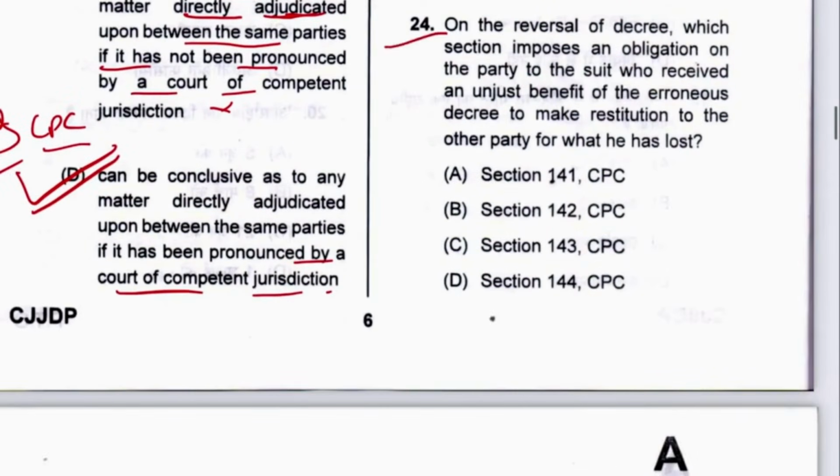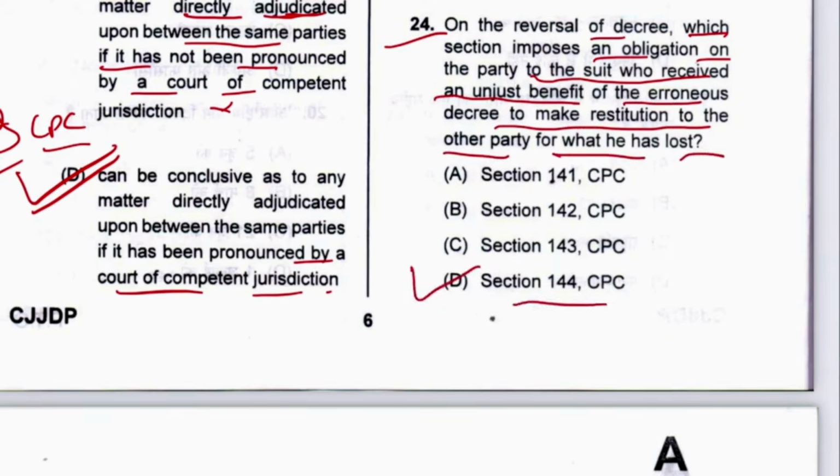Next, 24. On the reversal of a decree, which section imposes an obligation on the parties to the suit who received an unjust benefit of the erroneous decree to make restitution to the other party for what he lost? Section 144. D is the answer.